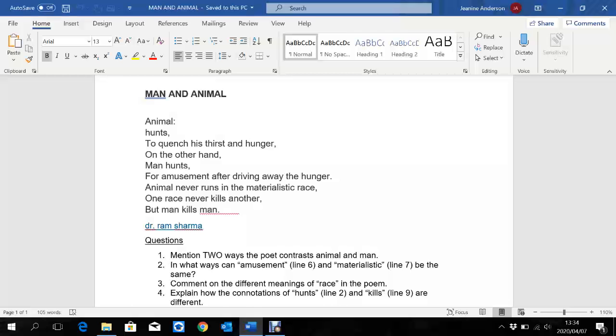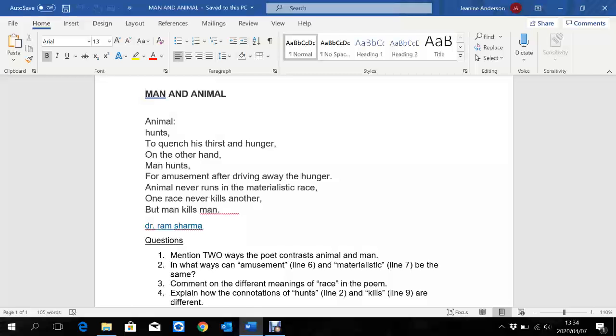Okay. So let us just have a look at what he's saying. The whole thing that we need to look at is the contrast, the figure of speech that runs throughout the whole poem, the contrast between animal and man. So they're both effectively doing the same thing. They're both hunting, okay? But is it really the same thing? So let us have a look.